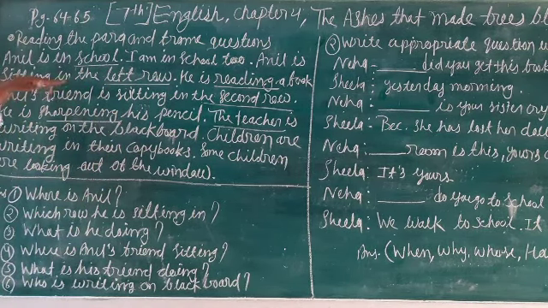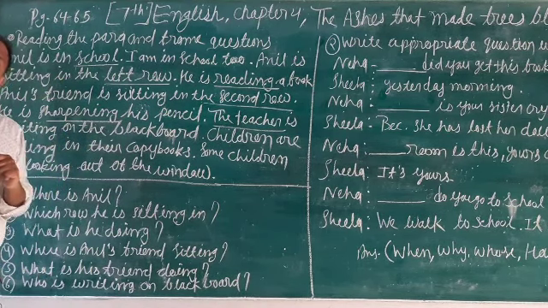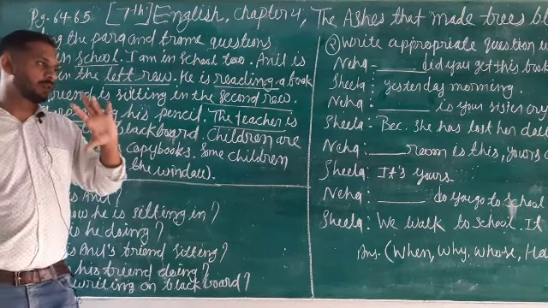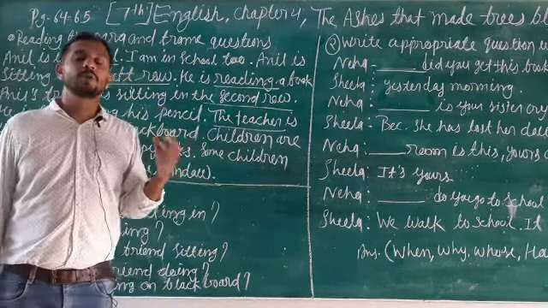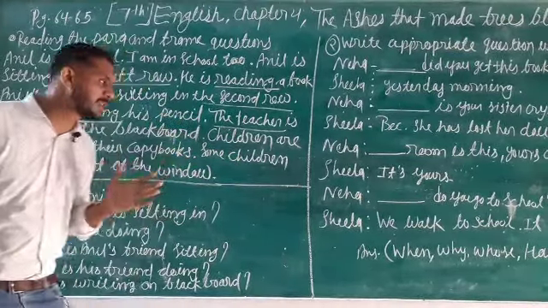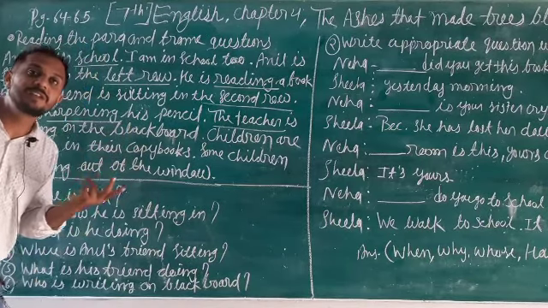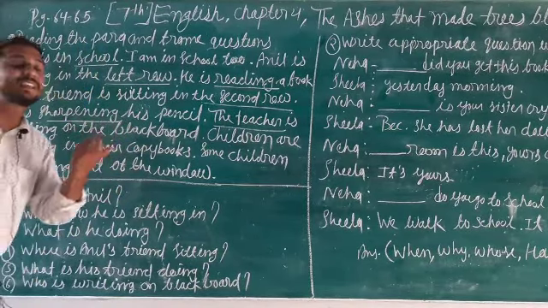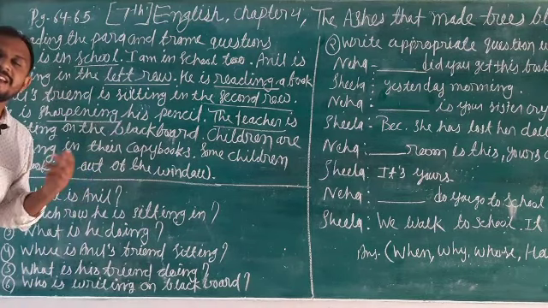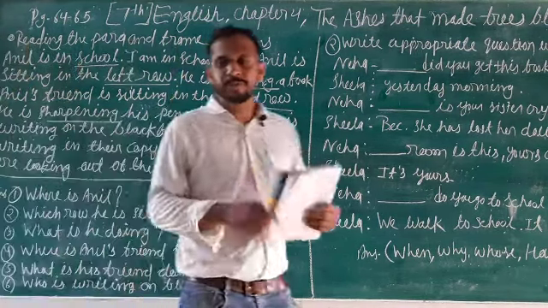So Anil is sitting in the left row. How to create the question? Left row is showing a particular place, and for showing the place we will use which row he is sitting in.